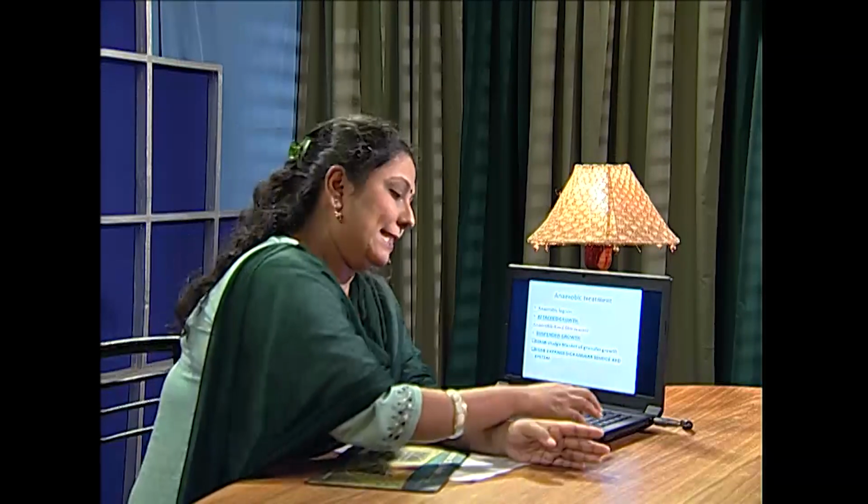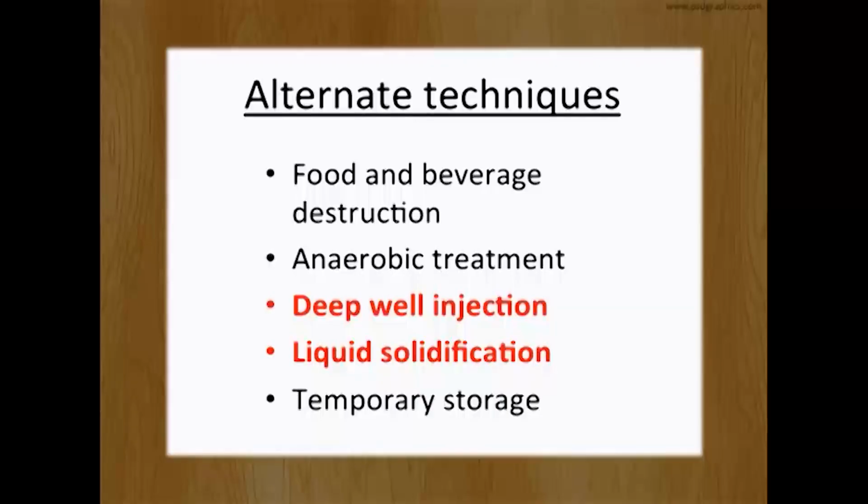Alternate techniques: there are so many alternate techniques, such as food and beverage distraction, anaerobic treatment, temporary storage, as well as deep well injection and liquid solidification.